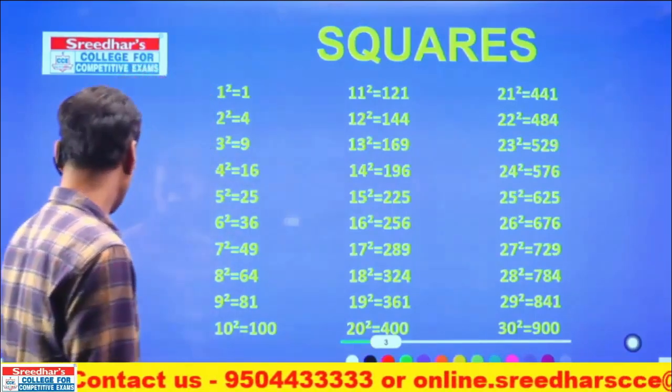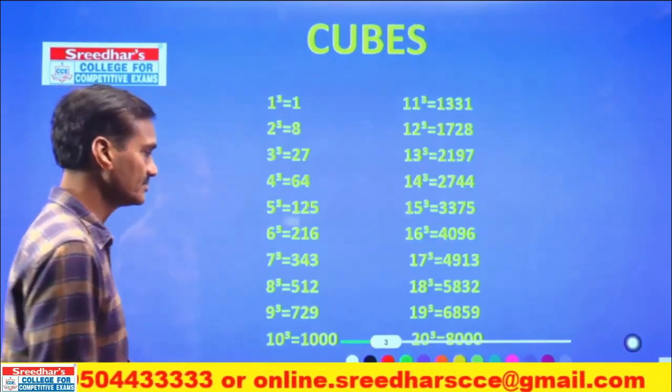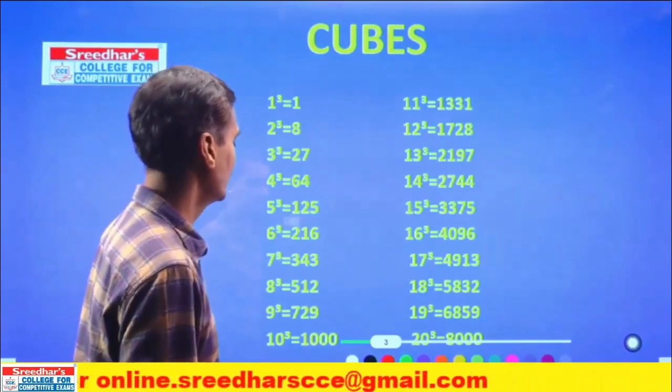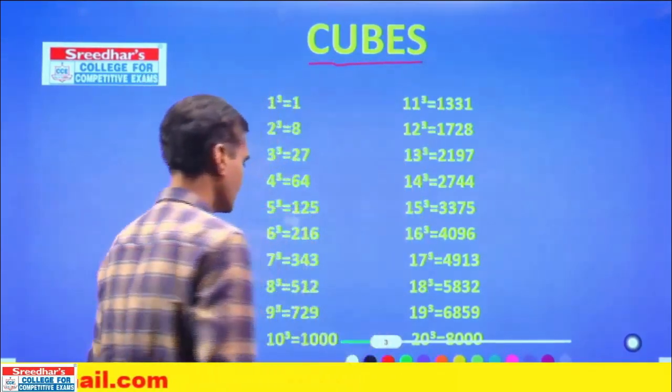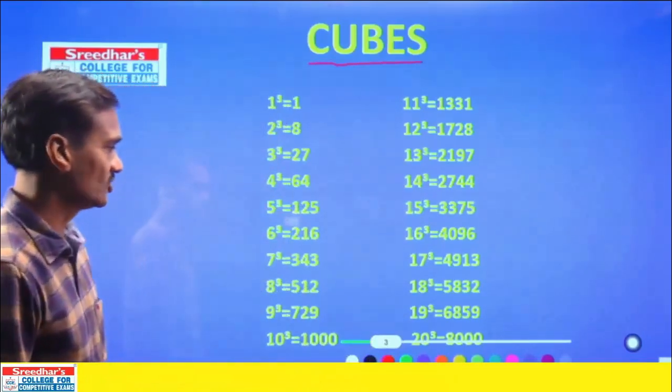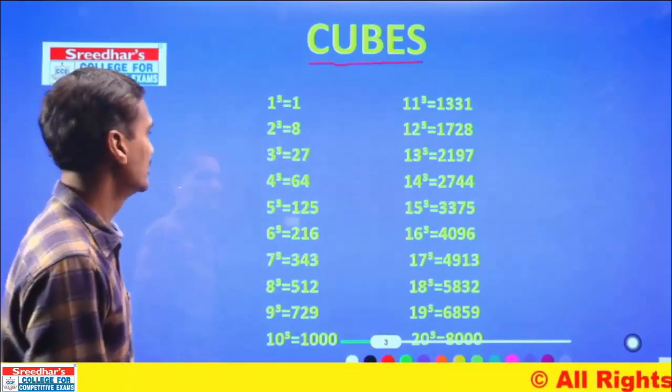Then let us start with cubes. Let's write down the cubes of the first 20 numbers. Cubes of first 20 numbers. 1 cube. What is 1 cube? 1 cube is 1. 2 cube is 8.